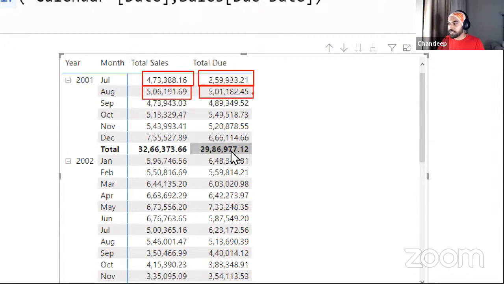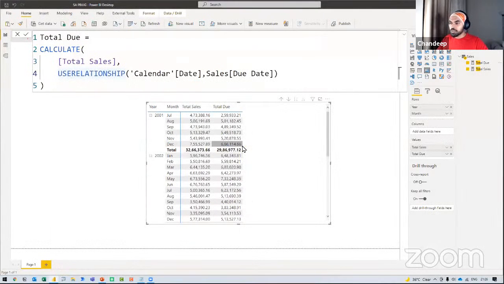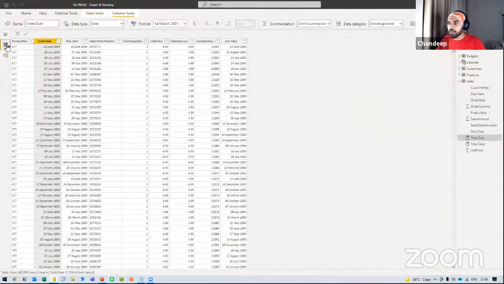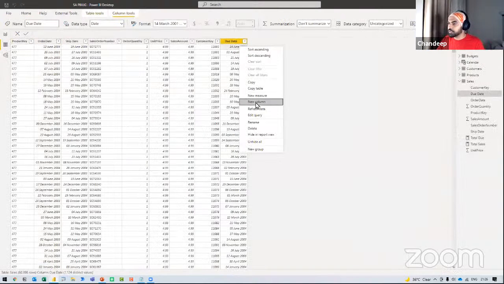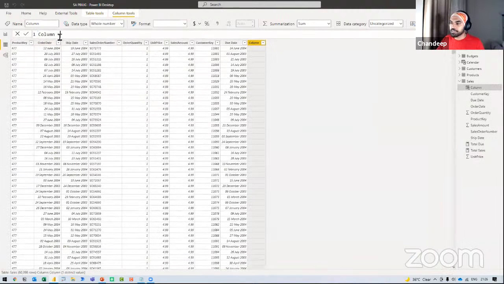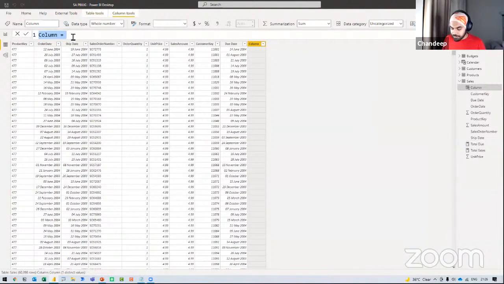Now the second due, which is 501, may have some spillage that is actually coming from the previous month. So I may see some of the values that got due in the month of July appear in the month of August. Pretty standard. Which is a fancy way of saying that if I go ahead and apply, let's just create a new column here. That's my year, month. I'm just creating a column. That's not a good practice, but I'm just trying to show you some things. Okay, so a year, month column for order date.